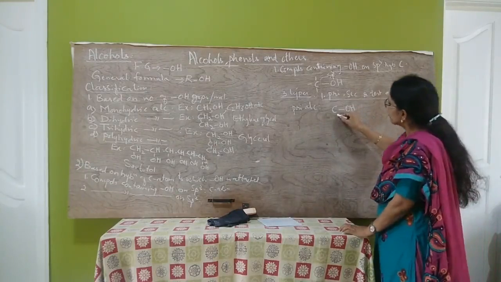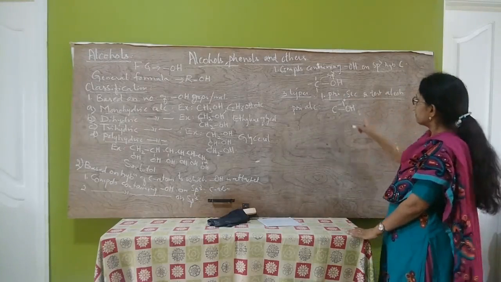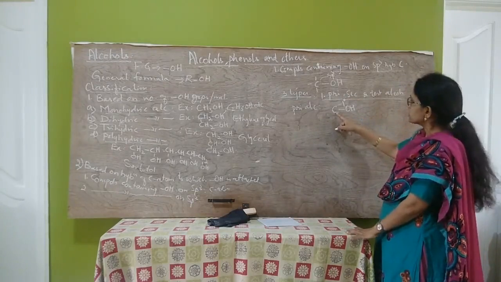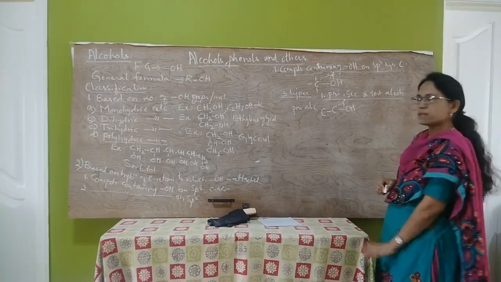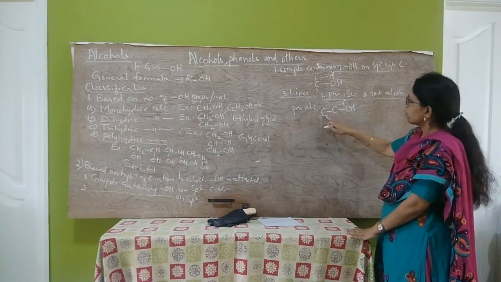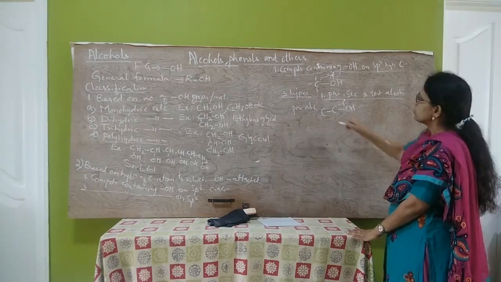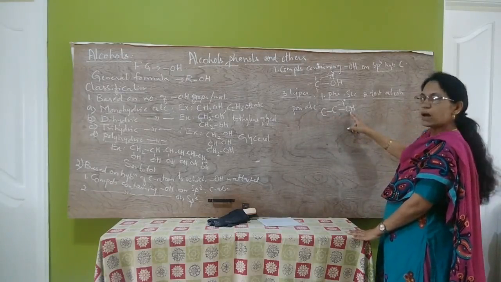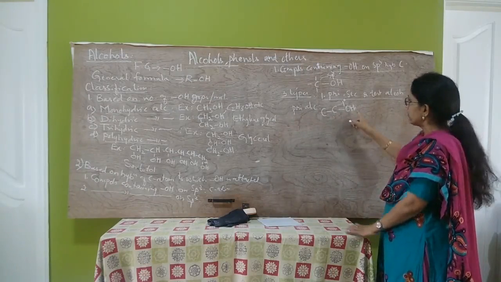Primary or 1 degree carbon atom. Primary carbon means the carbon which is attached to only one other carbon atom. So primary alcohols are the alcohols in which OH is attached to primary carbon atom.